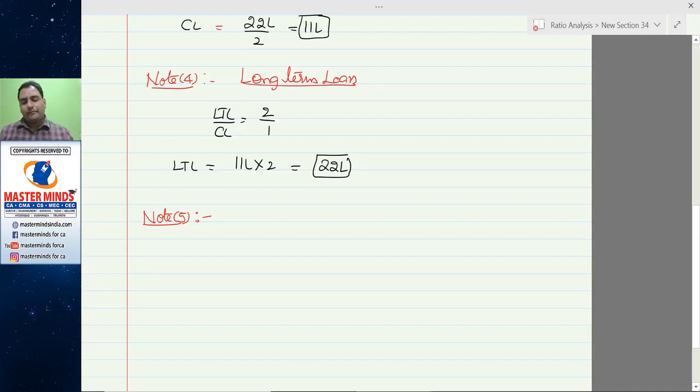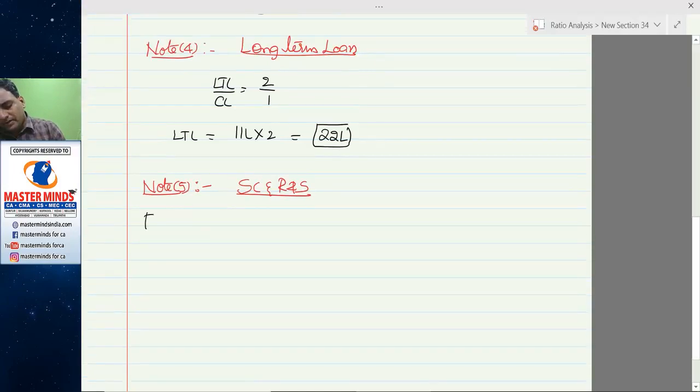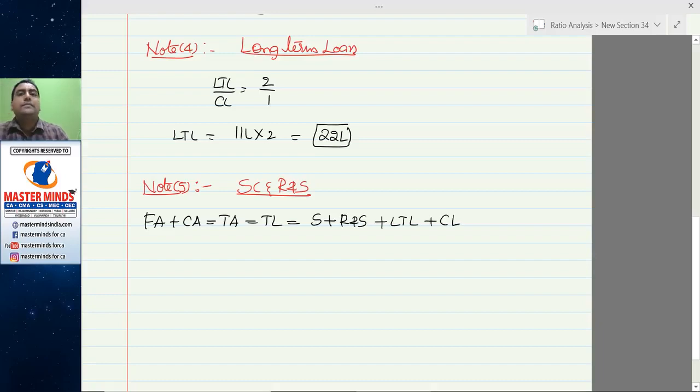Note 5. Share capital and reserves and surplus. See, listen. Fixed assets plus current assets is equal to total assets. You know that total assets is equal to total liabilities. Total liabilities comprise share capital plus reserves and surplus plus long-term loan plus current liabilities. We don't know this value, but we know these two values.